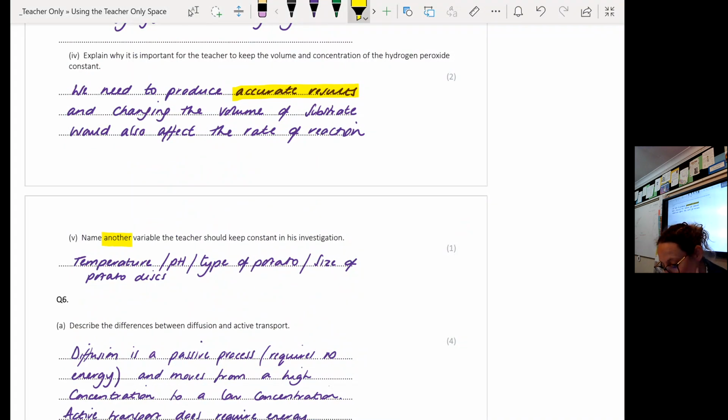I can accept type of potato, I can accept size of potato discs, I can accept age of potato. I can accept some other ones as well, these are the main ones. I only want 1, but most of you wrote these ones because you could see them and didn't think that because it said another, I needed to think of another variable that they haven't already mentioned. Examiners are sneaky like this. This is where they catch you out, so be careful there.